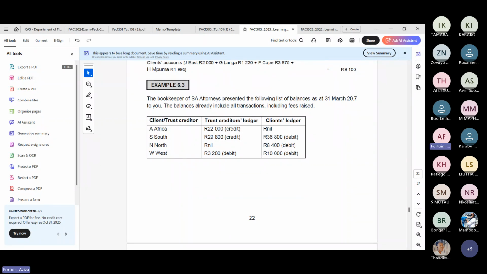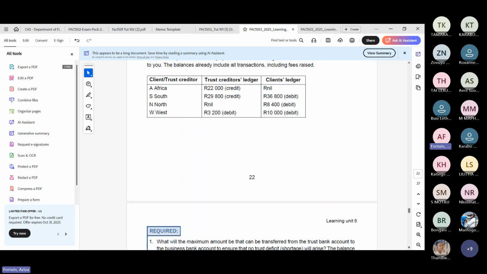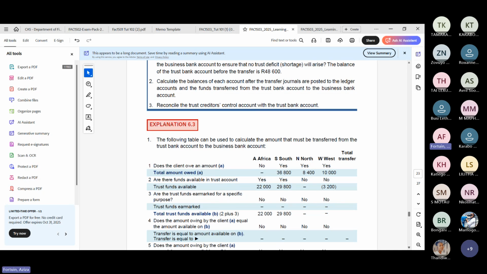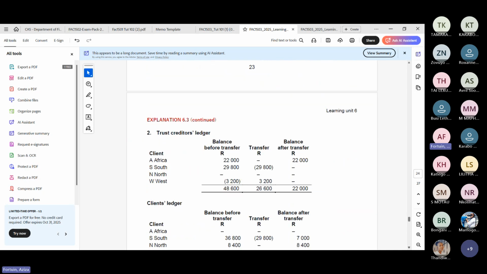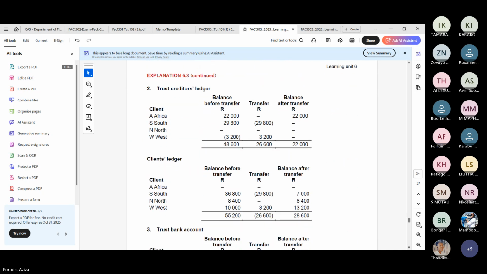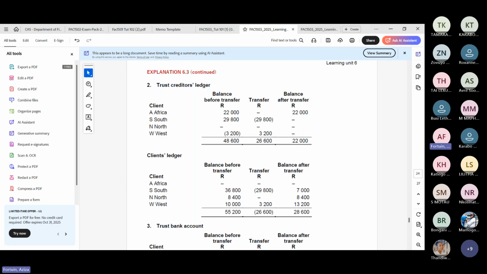West had 3,200 in the trust creditors ledger, and he had 10,000 Rand in the client's ledger, which was a debit. So now you look at them. Okay. So now there was the 22,000 Rand in the trust creditors ledger and nothing in the client's ledger.